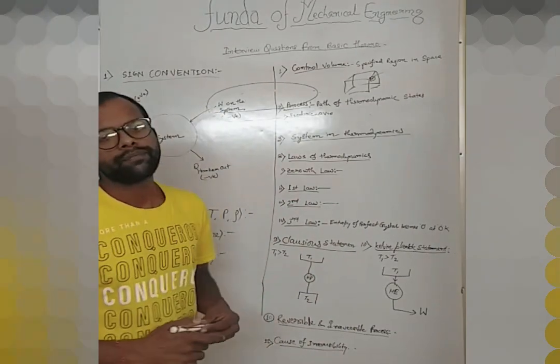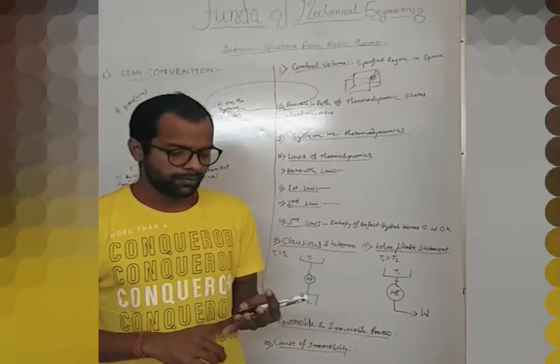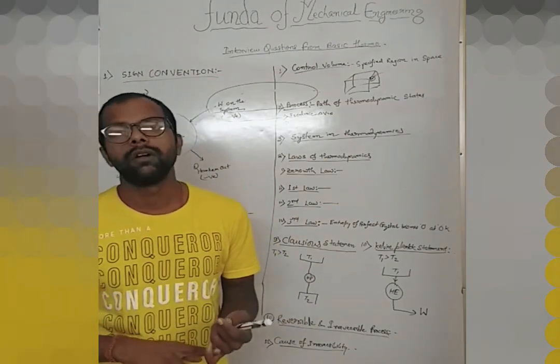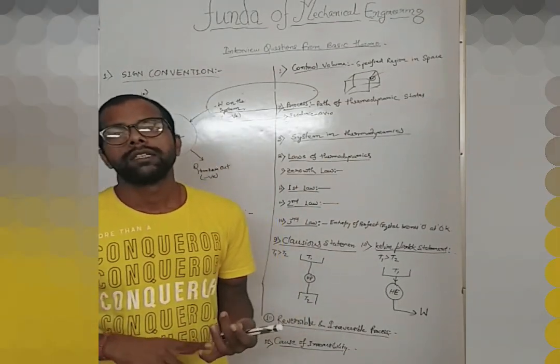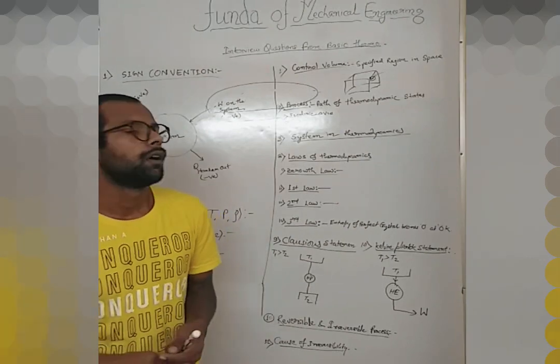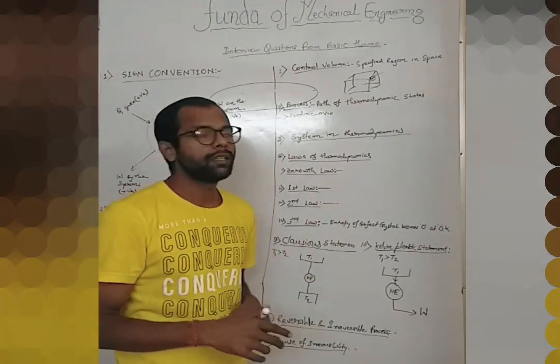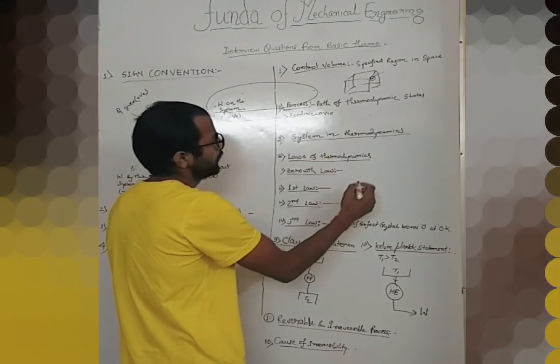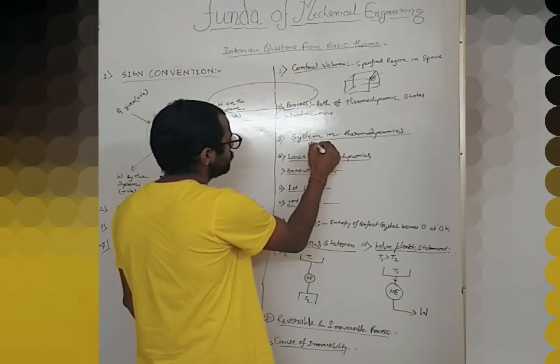Let me tell you, there are three kinds of basic system in thermodynamics. One is open system, second is closed system, third is isolated system. What happens in these three kinds of system? Let me explain.